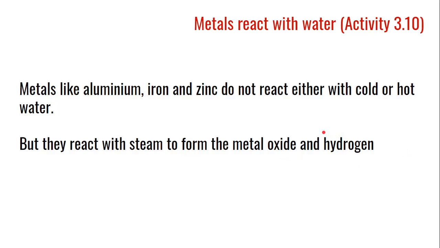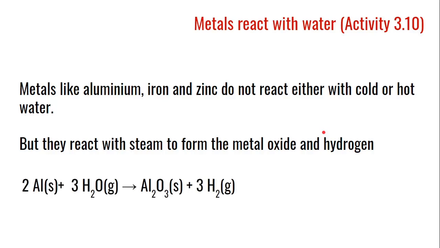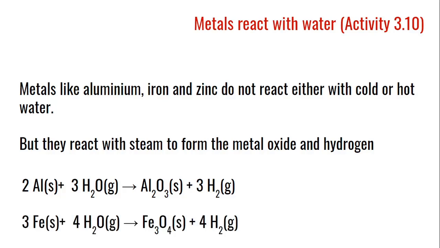The chemical reaction for this process is given by 2Al plus 3H2O gives Al2O3 plus 3H2. It means aluminum reacting with water gives Al2O3 and hydrogen gas. Iron reacts with water to give Fe3O4 plus 4H2. So 3Fe plus 4H2O gives Fe3O4 plus 4H2.